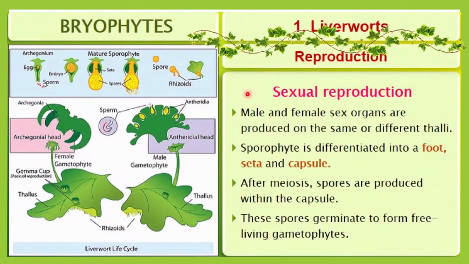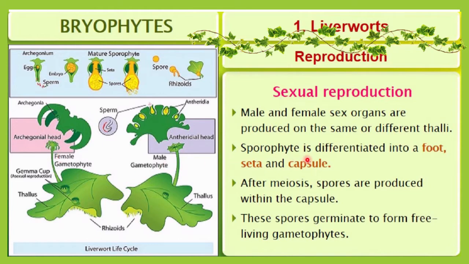The next mode of reproduction is sexual reproduction, and you know very well that any type of sexual reproduction needs male and female sex organs. In liverworts, male and female sex organs are produced on the same or on different thalli. Here you can see, on different thalli, these are the male organs and here a female gametophyte.